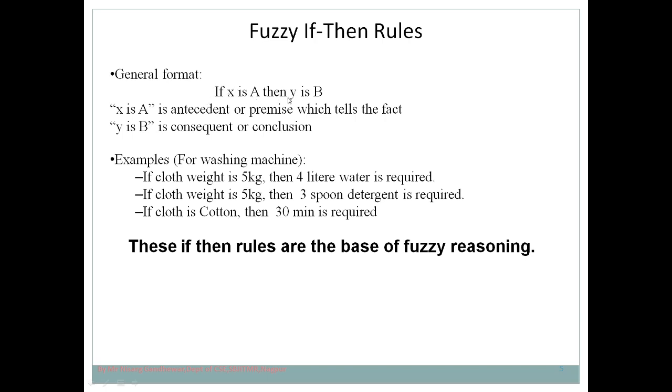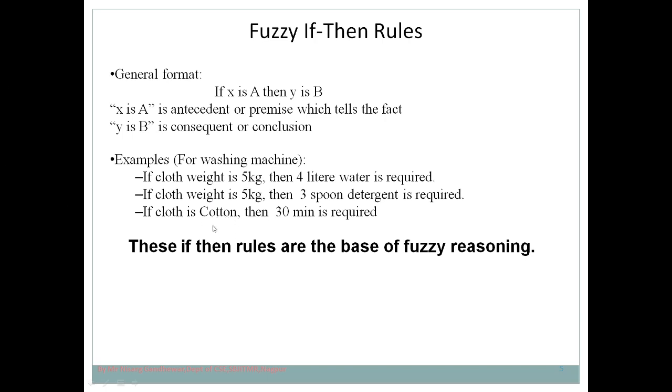You identified this structure, and then you also identified what the parameters are. In this case the parameters are weight and water. Again in this case the parameters can be weight and detergent. In this case the parameters can be type of cloth and time required.